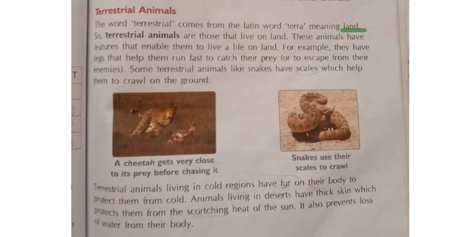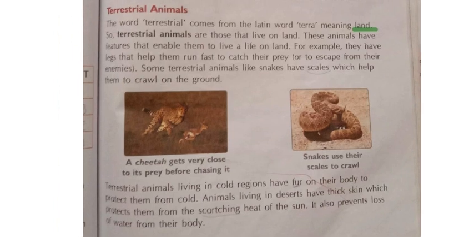Terrestrial animals means what? The animals which live on the land. So these are all examples of terrestrial animals which stay on the land: cheetah, deer, snakes, polar bears. They have their body structure according to the different conditions as they require. Suppose, just now I told, the polar bear is there, it will be very cold, so it will have fur on its skin. Yes or no? To protect from the cold.